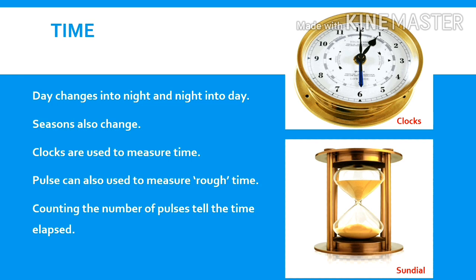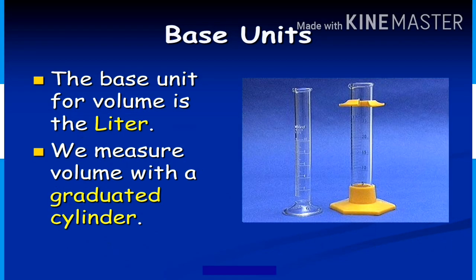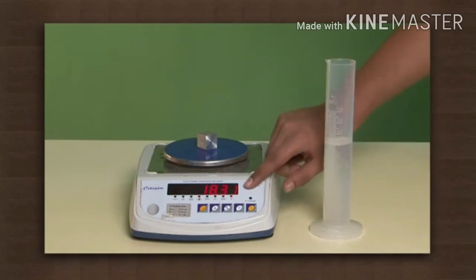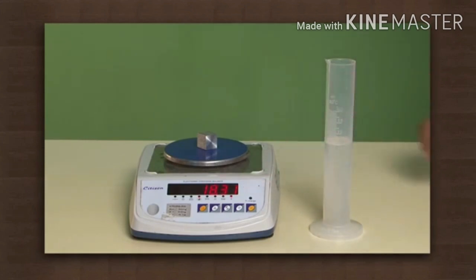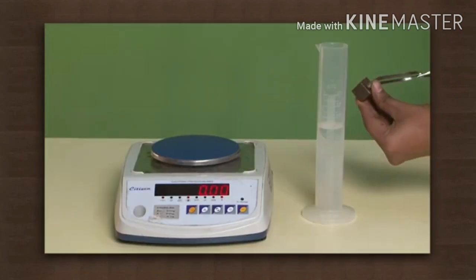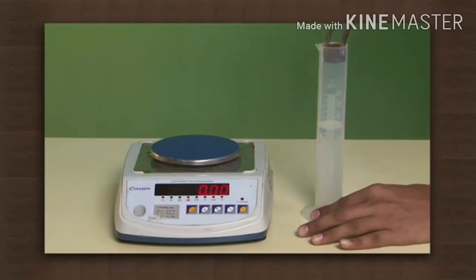I will ask you few questions. What is volume? Good. Volume is the amount of space occupied by an object. It is measured using graduated cylinder. What is water displacement method? Excellent. The amount of water displaced is equal to the volume of the object.